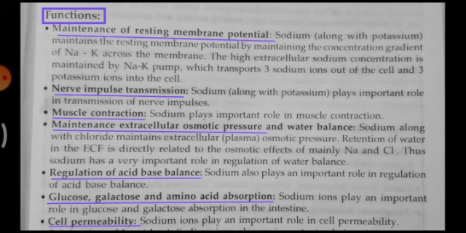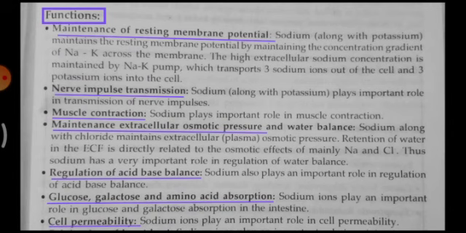Second, it helps in the functioning of nerve impulse transmission. Sodium is a very important component for transmission of nerve impulses. Muscle contraction: sodium plays an important role in muscle contraction, and also in maintenance of extracellular osmotic pressure and water balance.